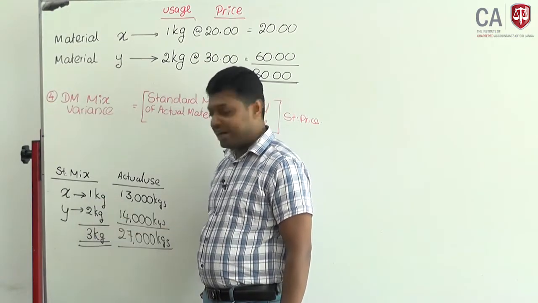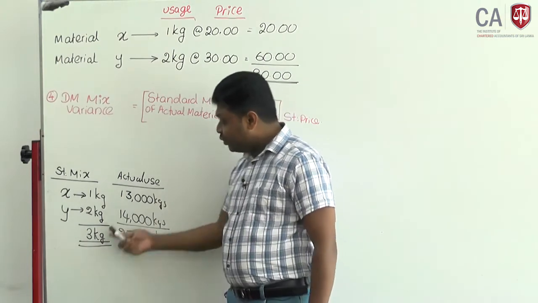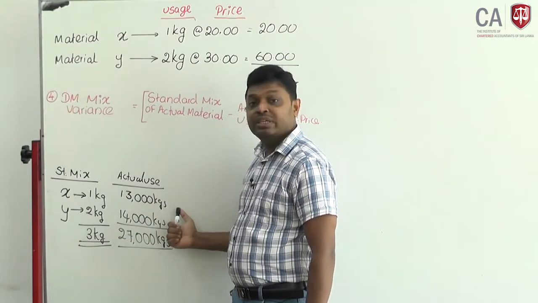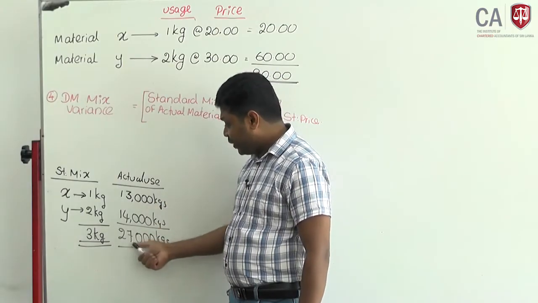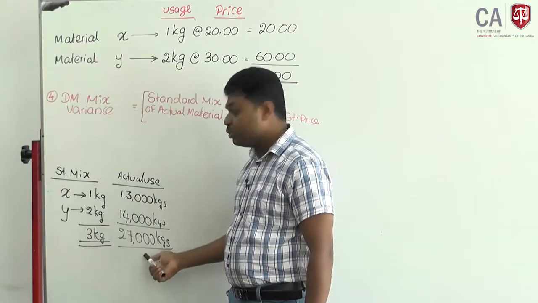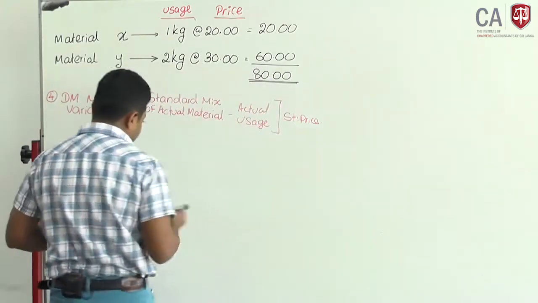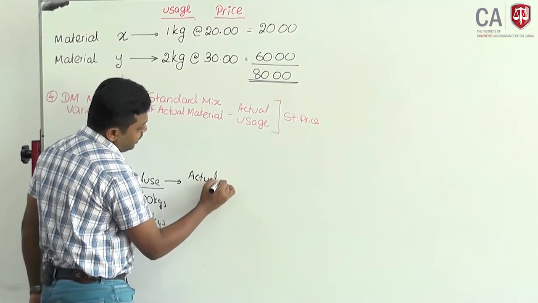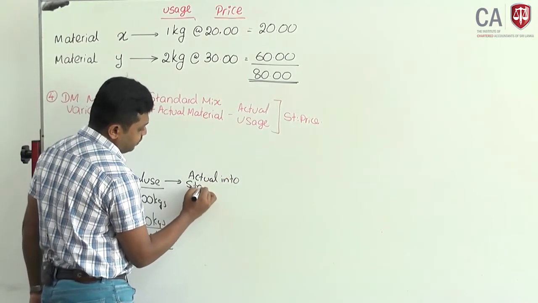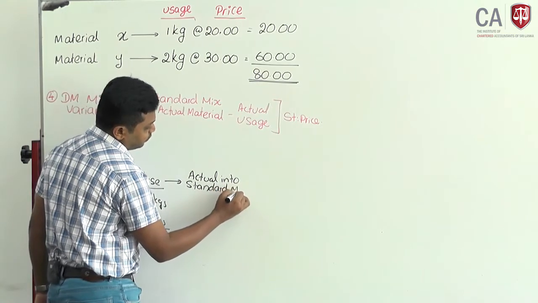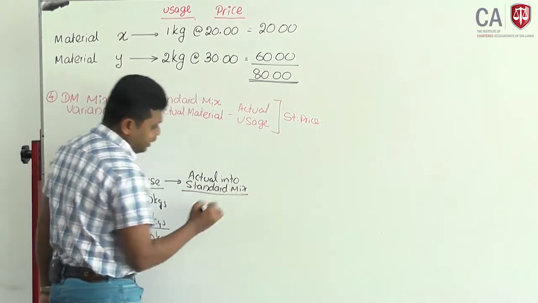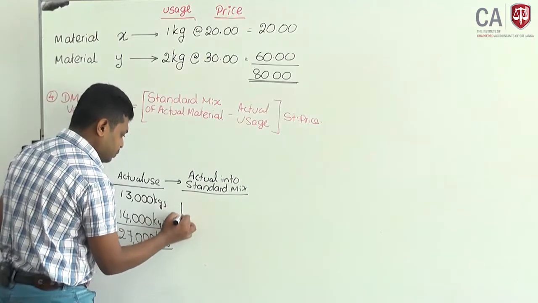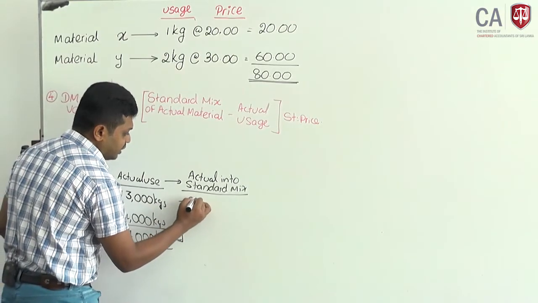Therefore, if you use 27,000 kilogram of material, you have to convert this 27,000 also into standard mix. 1/3 should go to X and 2/3 should go to Y. Now I will convert actual into standard mix. How can I work out? Out of 27,000,